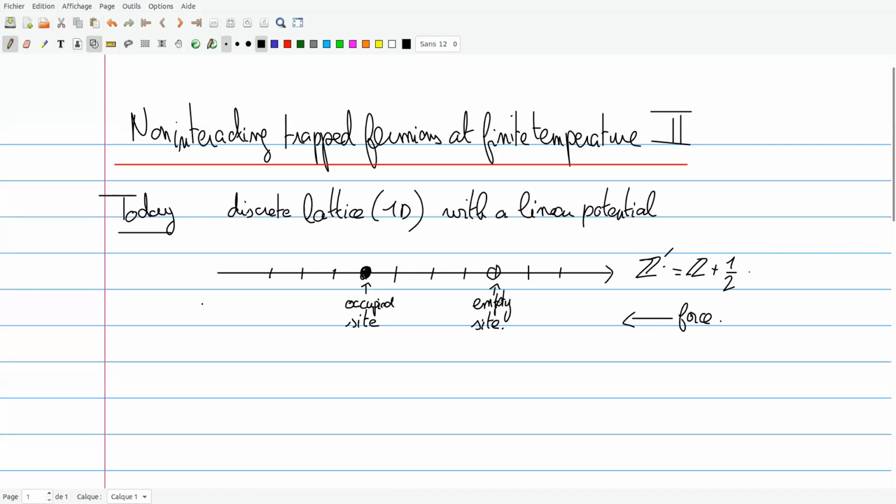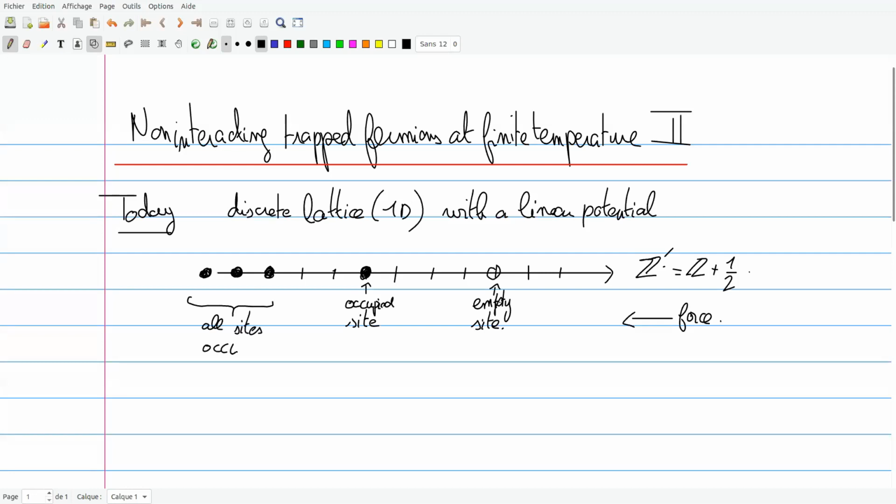So the way to balance this linear potential is to compensate it with the Fermi pressure, and to consider from the beginning an infinite number of fermions. So you have infinitely many fermions, and what happens is that eventually on the left, every site will be occupied, etc. So all sites occupied eventually on the left.